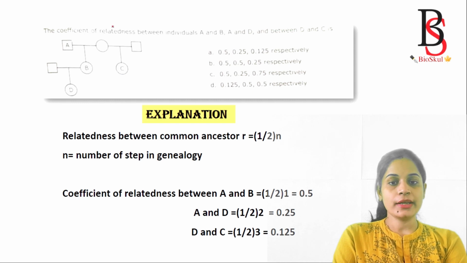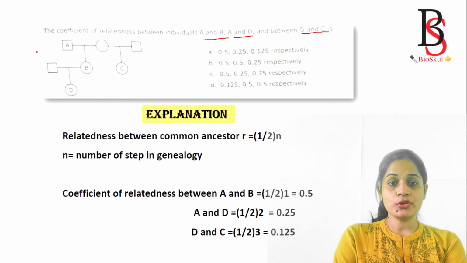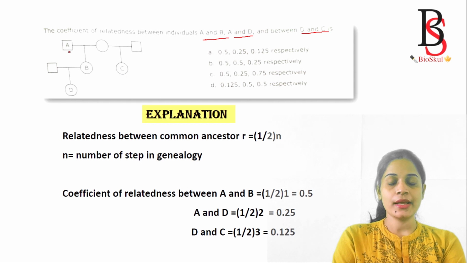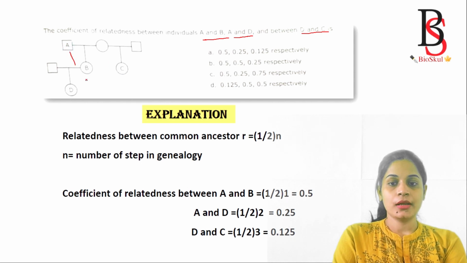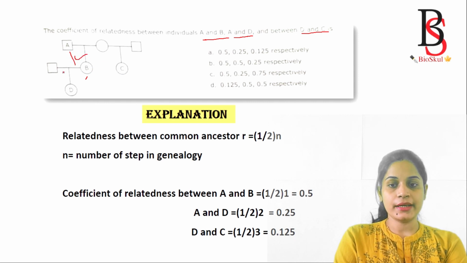The coefficient of relatedness between individuals A and B, between A and D, and between D and C is... So from this question, we have to calculate the relatedness between A and B, then the relatedness between A and D, and the relatedness between D and C.